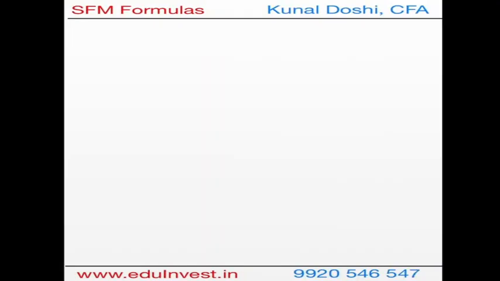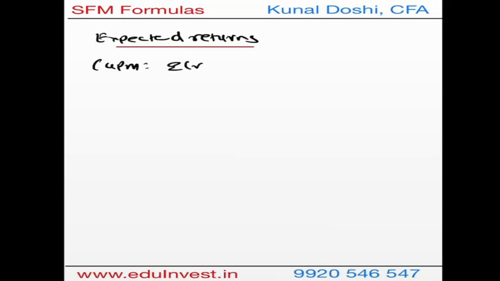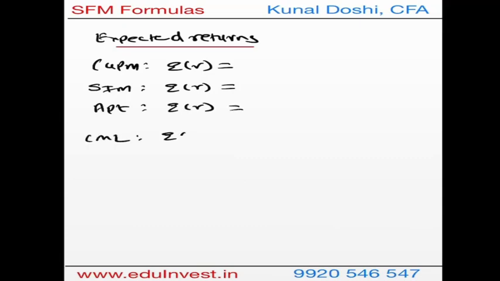Now the next formula is based on different ways of calculating expected returns. Now in our syllabus in CA final, we have 4 different ways of calculating expected return. The first one is based on CAPM. The second one is based on Sharpe index model or single index model. The third one is based on APT, arbitrage pricing theory. And the fourth one is based on the concept of capital market line, which is efficient market hypothesis.